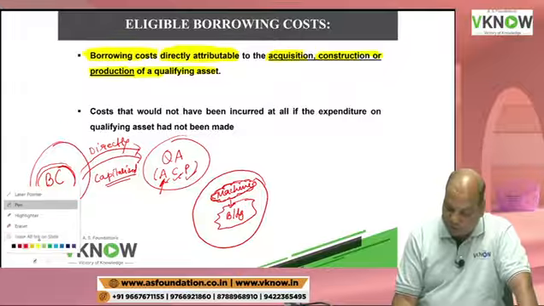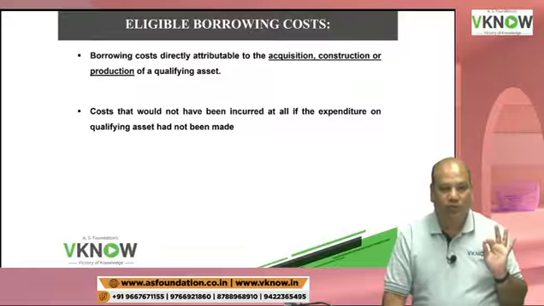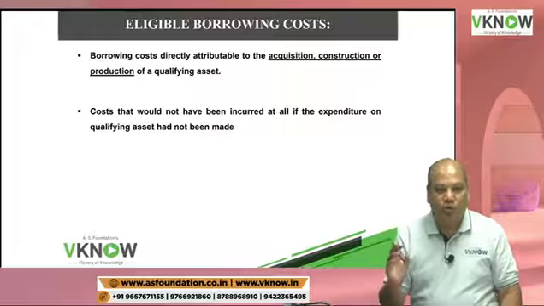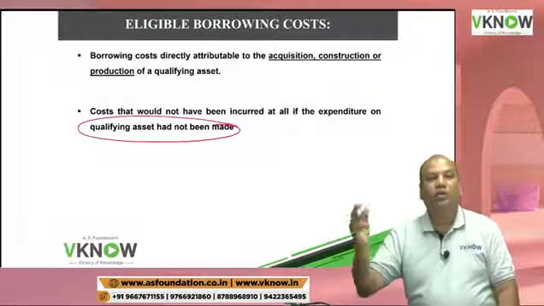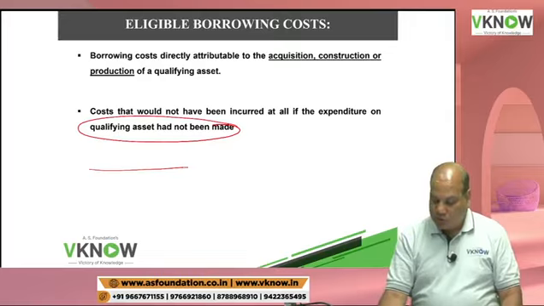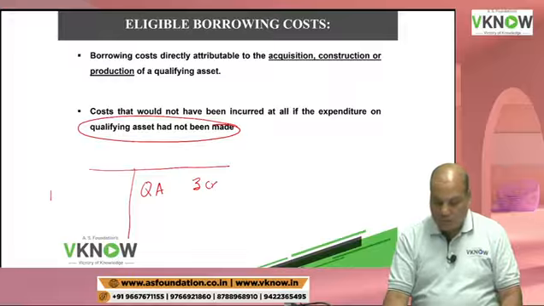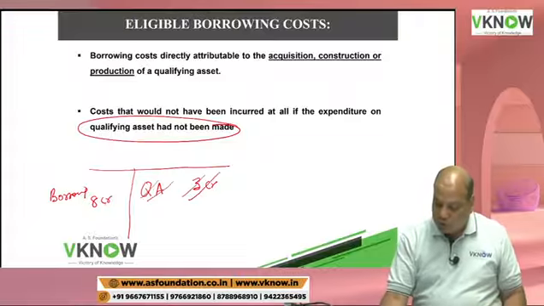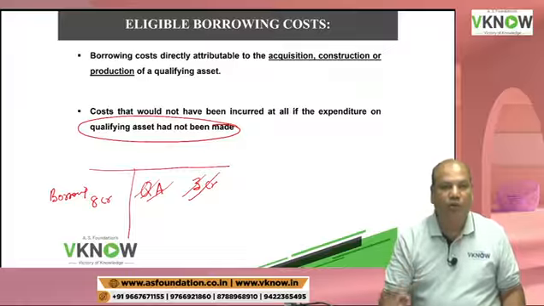Now how do I check whether the borrowing cost is directly attributable? Your query is, how do we check if borrowing cost is directly attributable? So you have to see if this qualifying asset would not have been there. Suppose this is my balance sheet. In the balance sheet we have a qualifying asset of 3 crore and on the other hand we have borrowing of 8 crore, suppose. So you have to think, if this qualifying asset was not there, will my borrowing also be the same or will my borrowing level be lower?